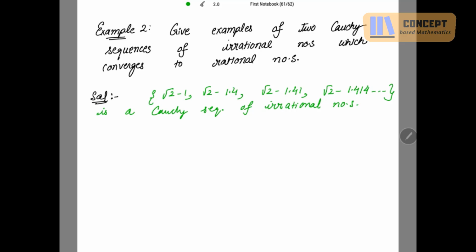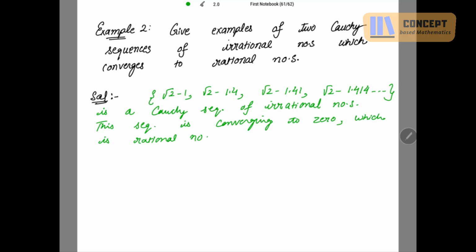So this sequence is converging to 0, right? And 0 is not an irrational number. 0 is a rational number, right?